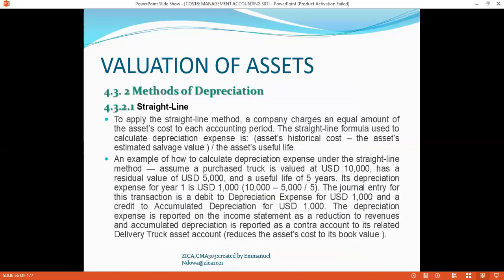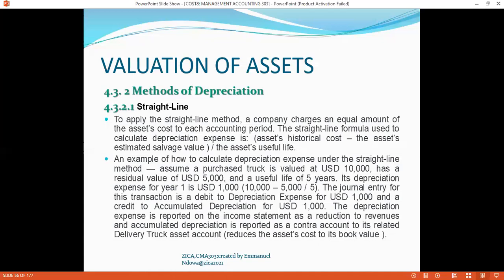So the depreciation methods which we might employ in the business, we have got the straight line method. To apply the straight line method, a company charges an equal amount of the asset to each accounting period. The straight line formula used to calculate depreciation expense is the asset's historical cost minus the asset's estimated salvage value, which I've highlighted earlier on, and you then need to divide by the useful life.